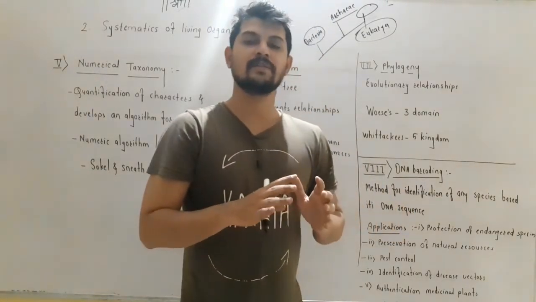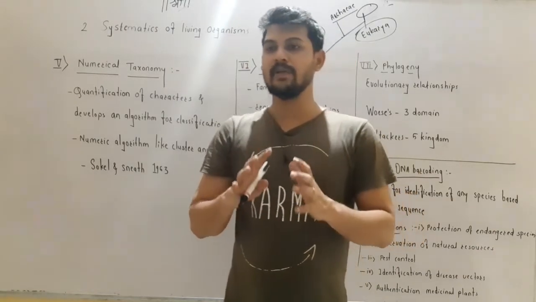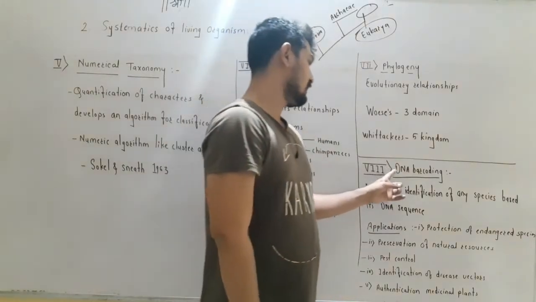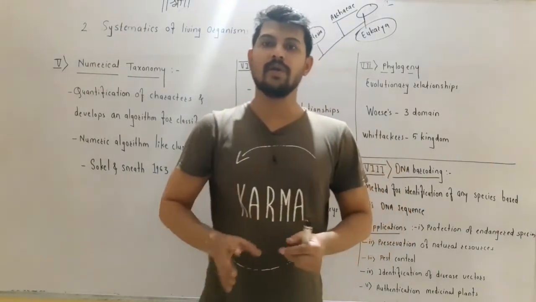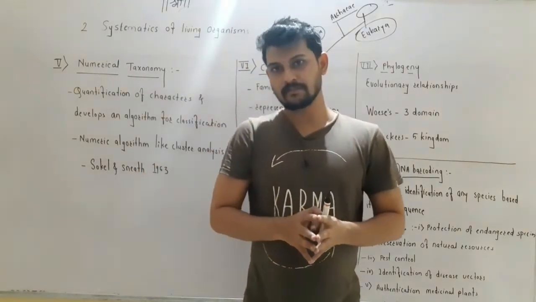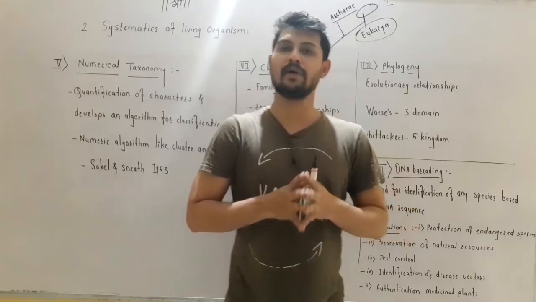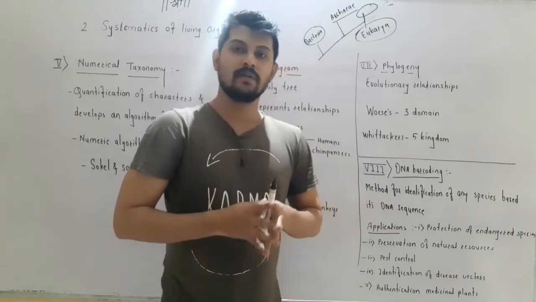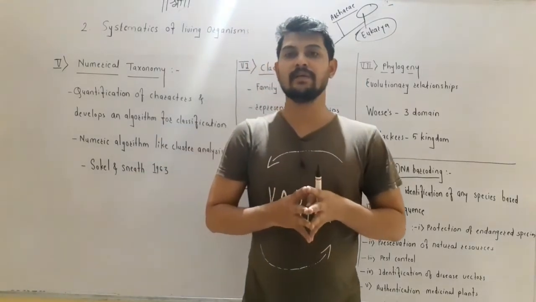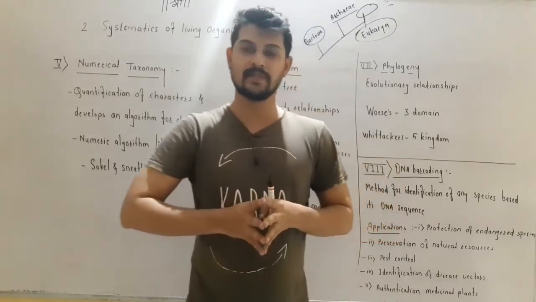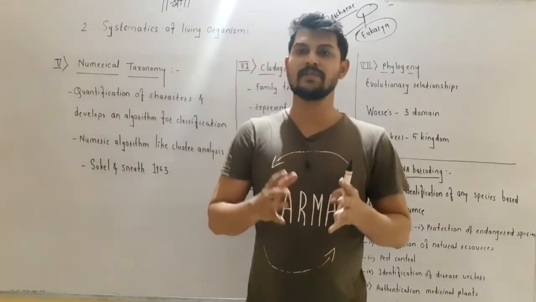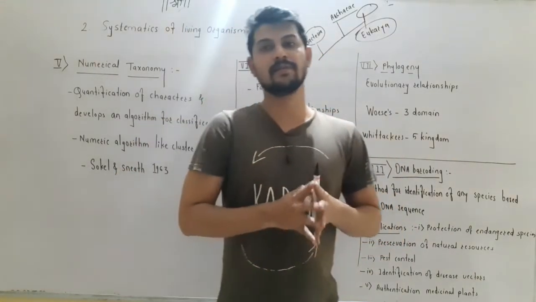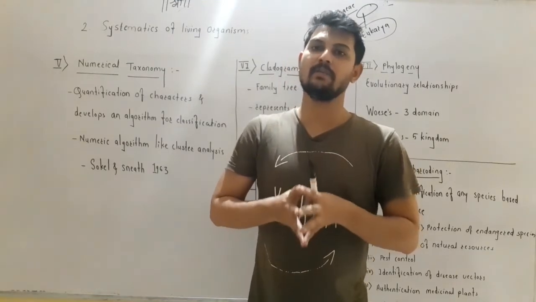So for the phylogenetic system of classification, we can consider the example of the 3-domain system of classification. Next is the DNA barcoding method. DNA barcoding is a new method of identification of organisms. It can also be used for the classification of newly discovered organisms, or organisms whose number has decreased, meaning endangered organisms, whose number is drastically reduced nowadays. To find such endangered organisms or species, DNA barcoding can be used.